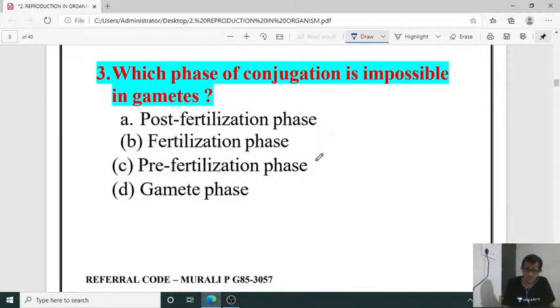These are the important stages in the fertilization event. But the right one, impossible in gametes, is the gamete phase. The gamete phase refers to the production of gametes, the gametogenesis phase. So conjugation is impossible.